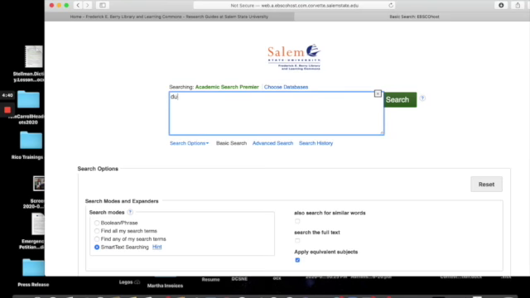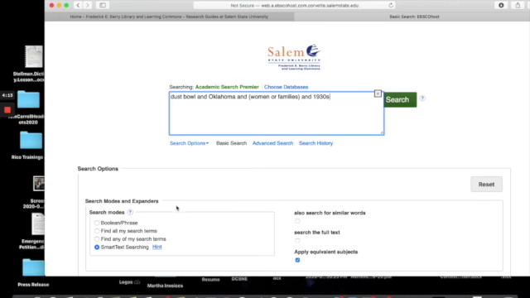So we want the Dust Bowl and Oklahoma and women or families. Now remember when we talked about searching or, we need to have the parentheses around it. So we're saying we want to search Dust Bowl and Oklahoma and women, or Dust Bowl, Oklahoma and families, or Dust Bowl, Oklahoma and women and families. And let's just say 1930s. See what we find here.